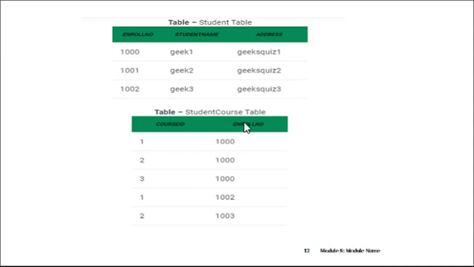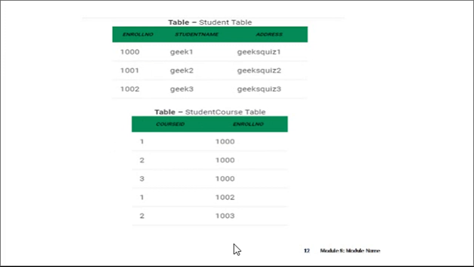If you observe, table 2 is the student course table. Table 1 is the student table, and the second table is the student course table. The courses are written 1, 2, 3, 1, 2, 3, meaning which course each enrolled student has selected. If you compare these two tables, enrolled is the common field, here and here.